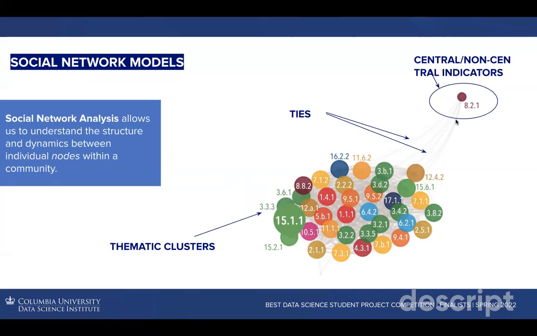Looking at these different structures of the community of indicators, we can see different patterns, for example which indicators tend to cluster together, which indicators tend to have interrelationships with several other indicators, and which indicators only seem to have relationships and correlations with a few different indicators.